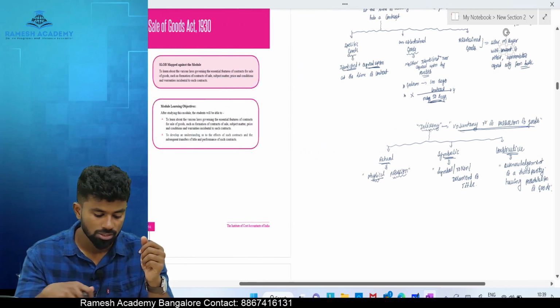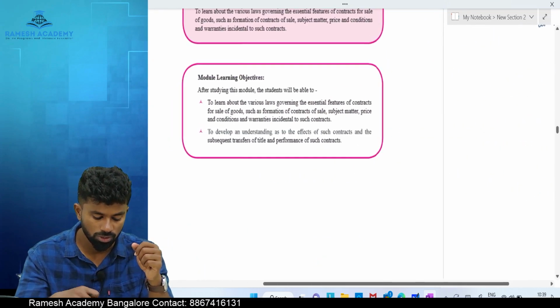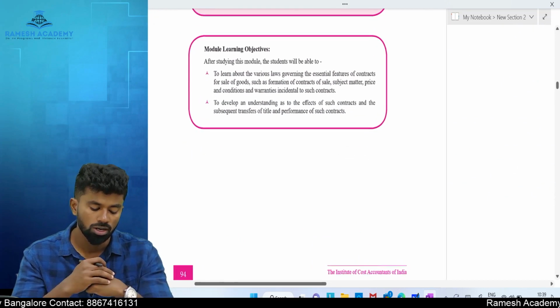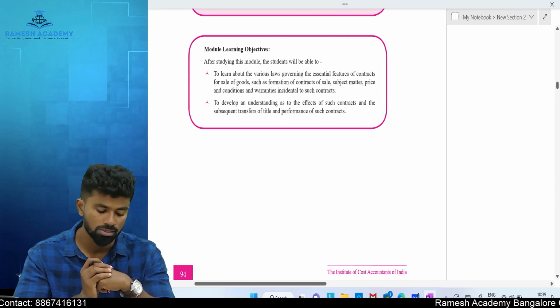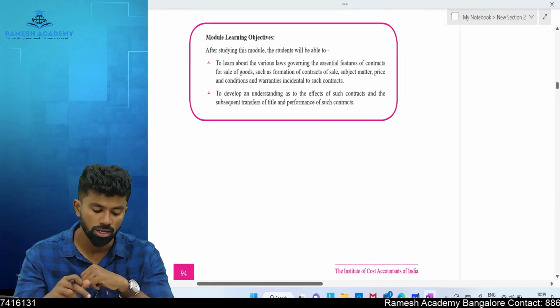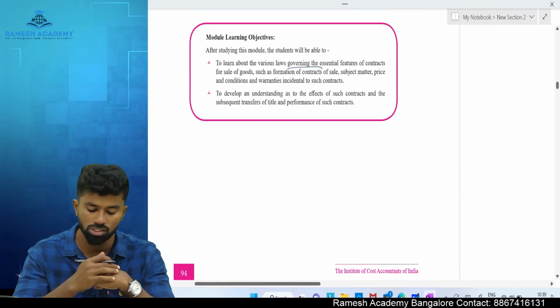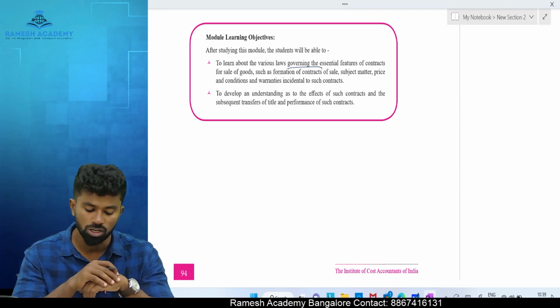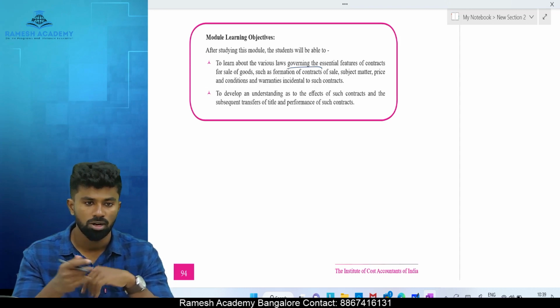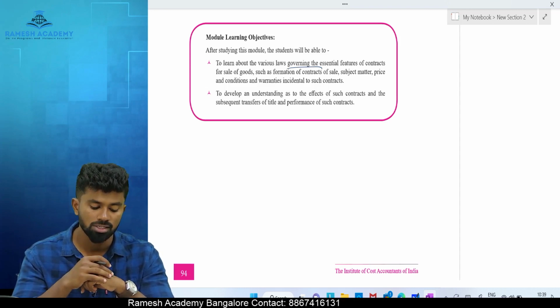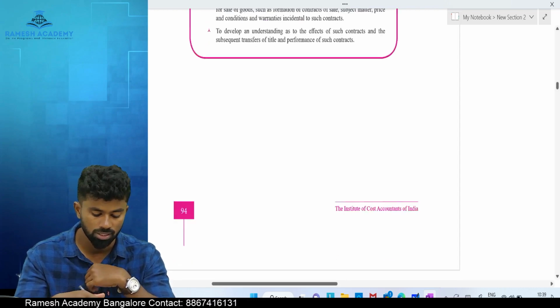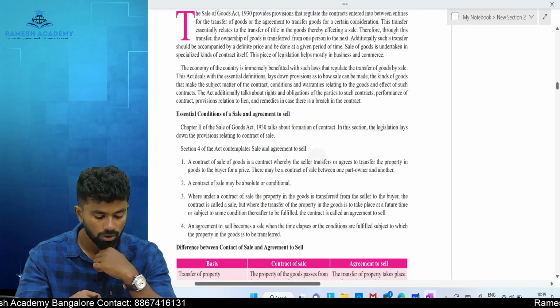Okay, yes. So let us discuss these topics with the help of material. So module learning objective: after studying this module, the students will be able to learn about the various laws governing the essential features of contract for sale of goods, such as formation of contract of sale, subject matter of the contract of sale, price and conditions and warranties incidental to such contract. That is the object of this study.